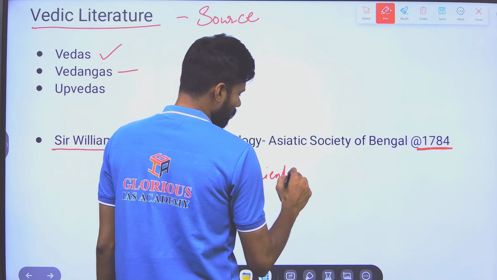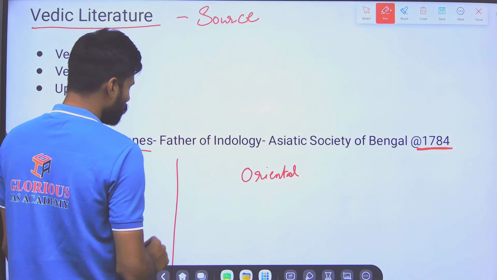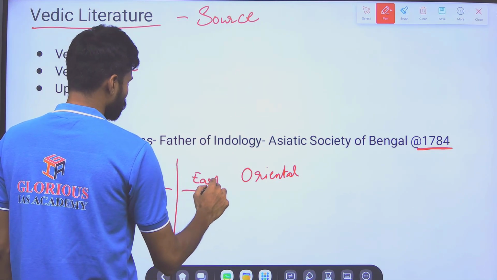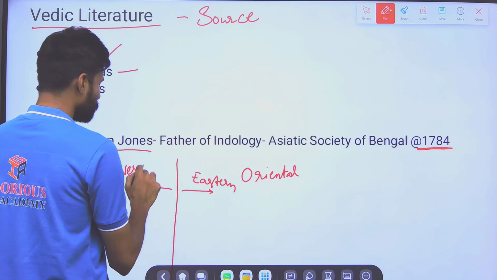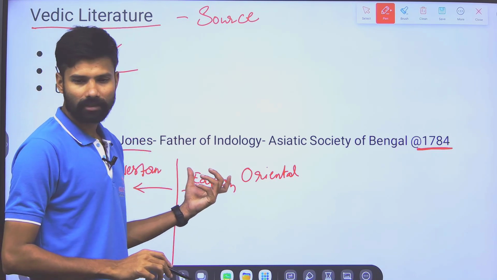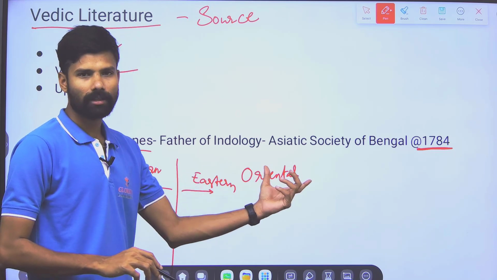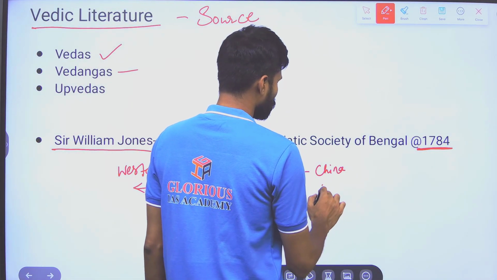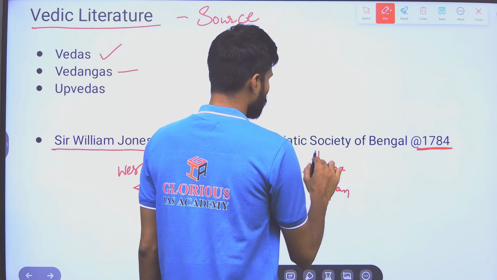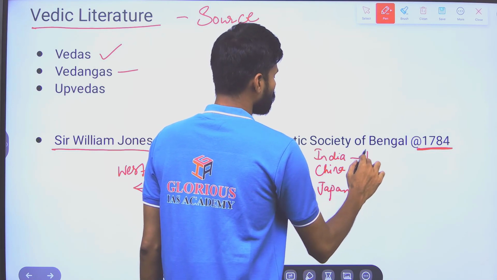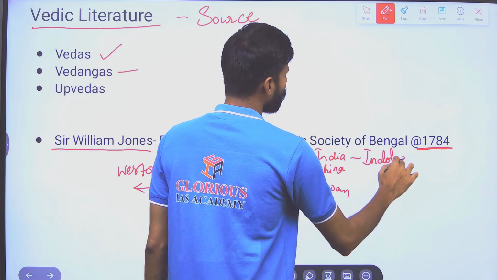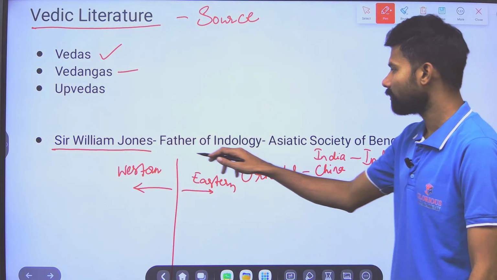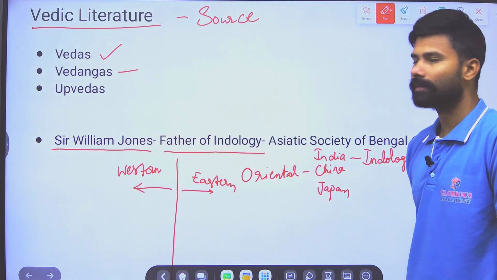Oriental means you divide the world into two hemispheres: the Eastern Hemisphere and the Western Hemisphere. The part of the Eastern Hemisphere and the studies about it is Oriental. In that Oriental are China, Japan, and of course India. India-related study is called Indology. So Sir William Jones was called the father of Indology.